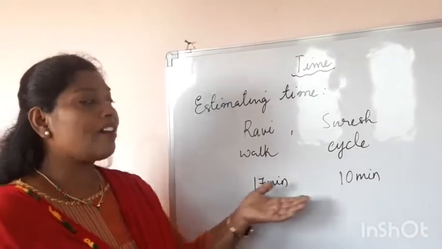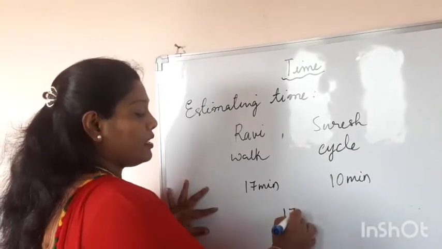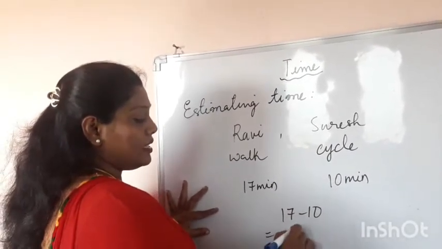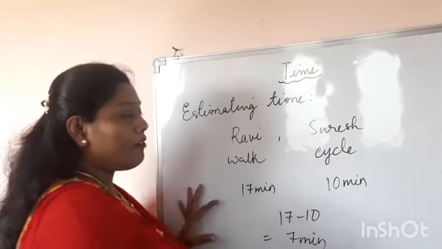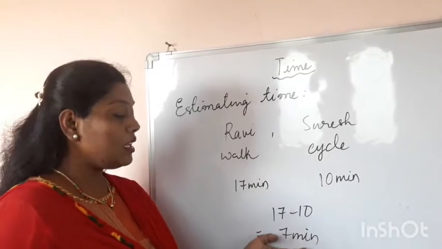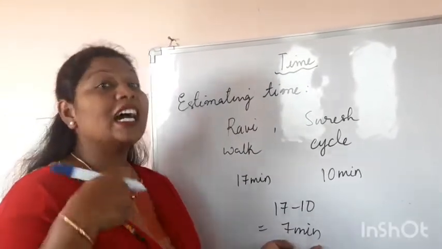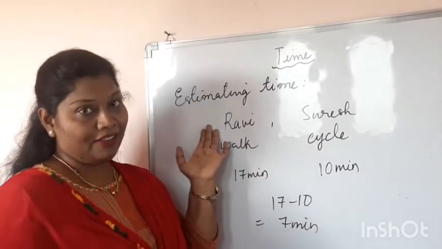Who reached first? To know this, we find the difference: 17 minus 10, that is 7 minutes. Suresh reached the school 7 minutes earlier than Ravi.